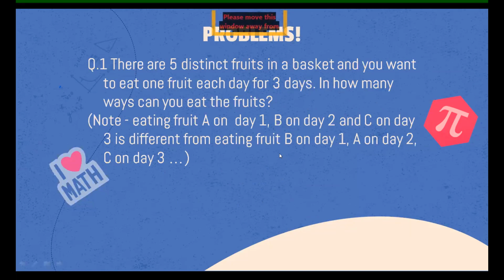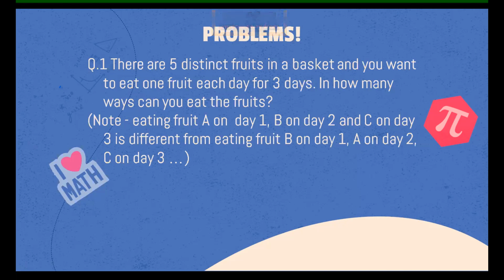I've got 2 answers already, and you can put your answers in the chat. Right, Tanmay. Samyak, Krishna, Tanmay, Skanda have already given the answer, and that's true. Yeah, Samyak, it's the same as 5p3 or P of 5, 3.